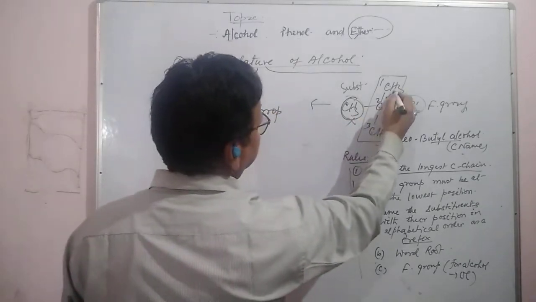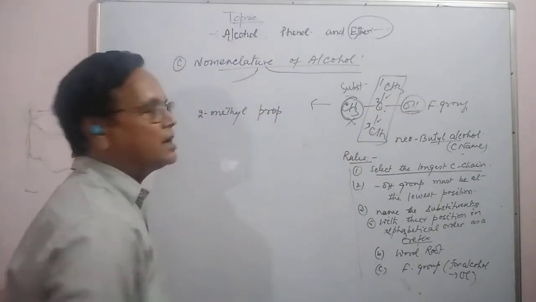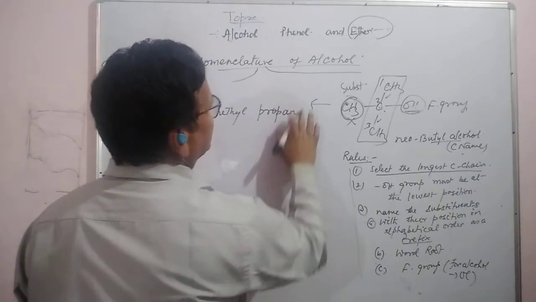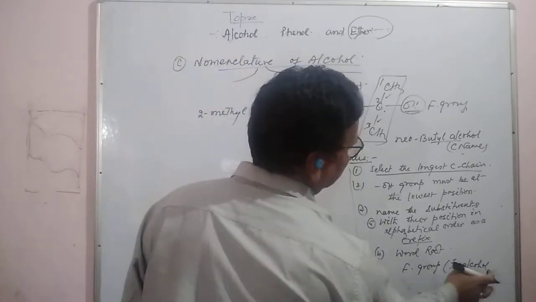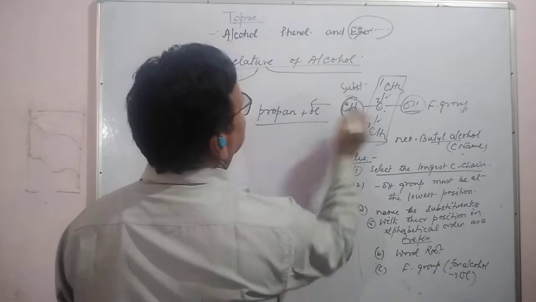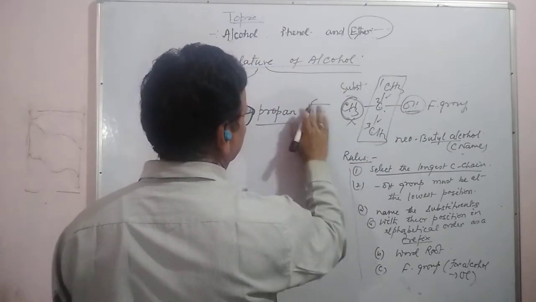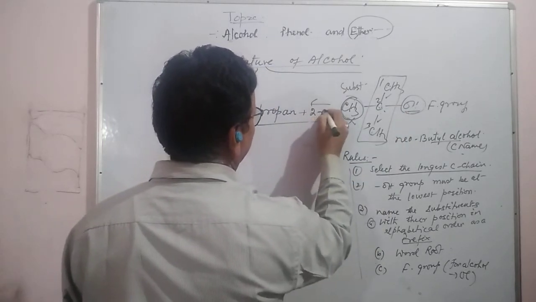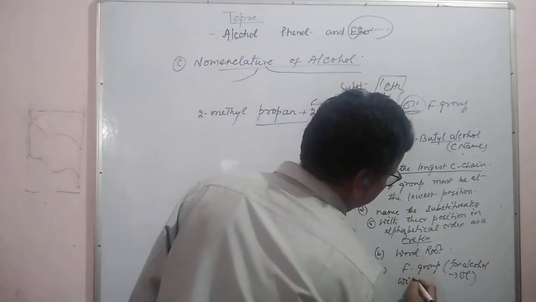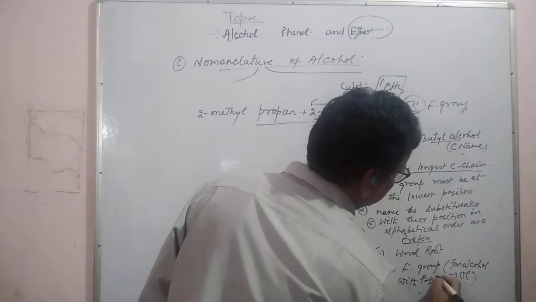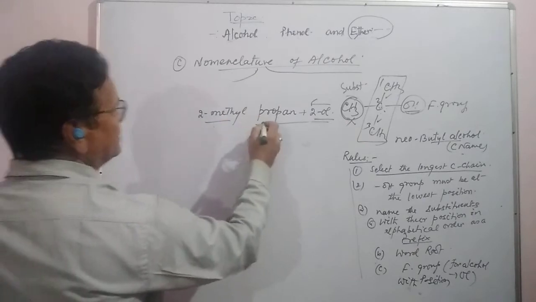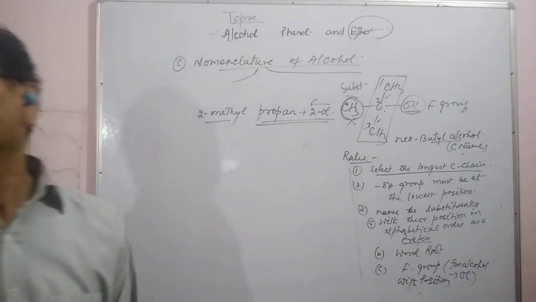All these carbons are attached with single bonds, that is "ane". The e is replaced by the OH group. The functional group is alcohol, so we write "ol". That position is 2, that is 2-ol, the functional group with its position. So we will call it 2-methylpropan-2-ol.